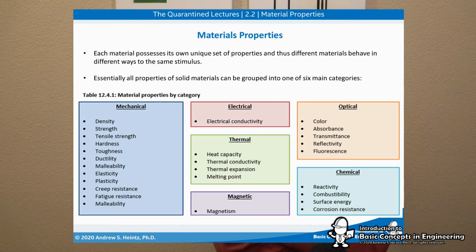Essentially, all properties of solid materials can be grouped in one of 6 main categories: mechanical, electrical, thermal, optical, magnetic, and chemical. Now you notice, of course, that mechanical is the largest group there. It includes density, strength, tensile strength, hardness, toughness, and so on and so on. Stuff that we are fundamentally more familiar with, right? And this is talking about how something will stand up, right?